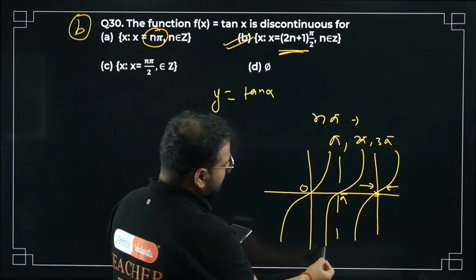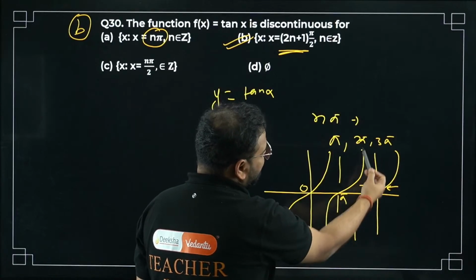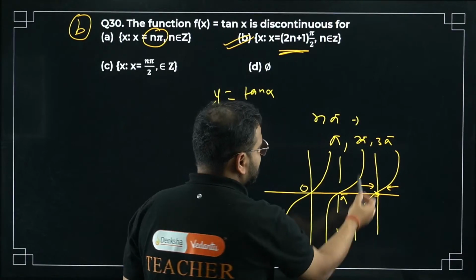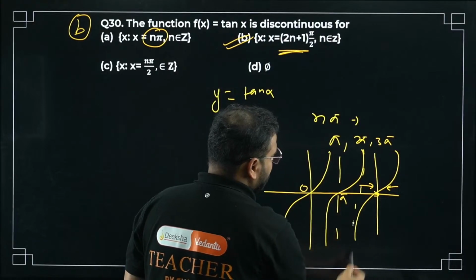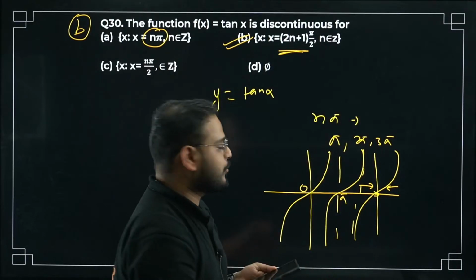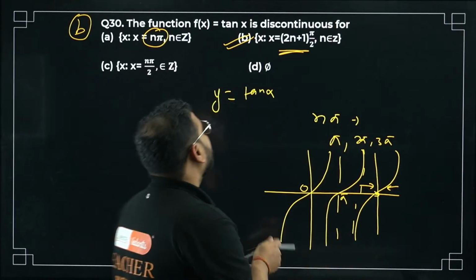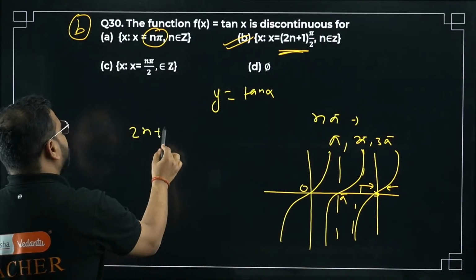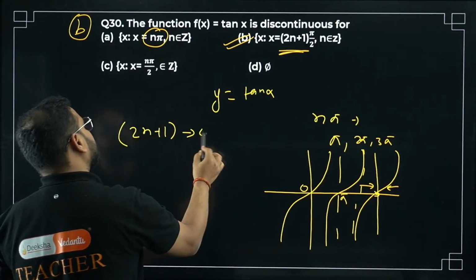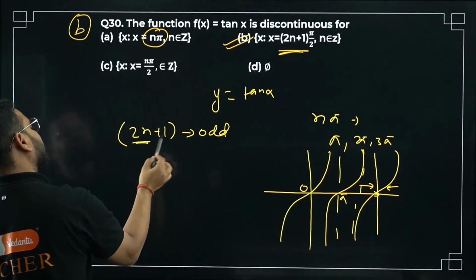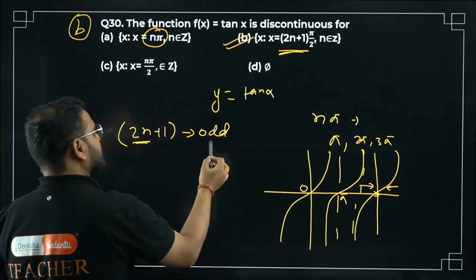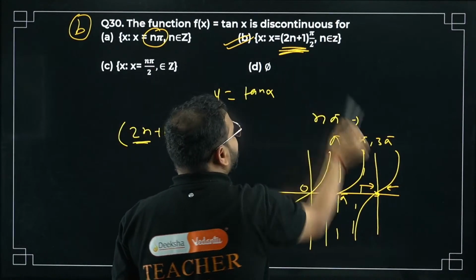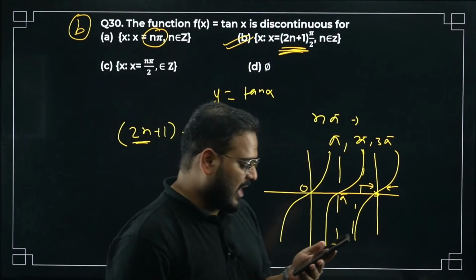Whereas on this side, if you approach from here, it will become negative and positive infinity. This is multiples of pi by 2. Odd multiples of pi by 2. Okay, odd multiples. Is 2n plus 1 an odd number or even number? 2n is even, plus 1 means odd. So this means odd multiples of pi by 2.